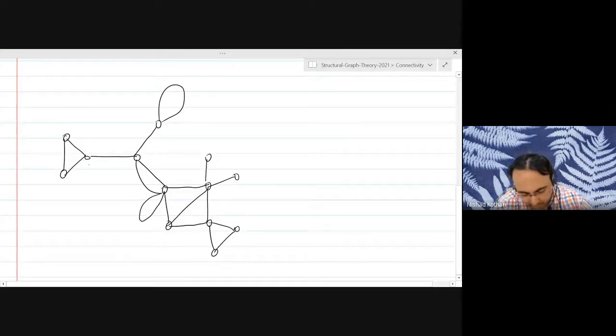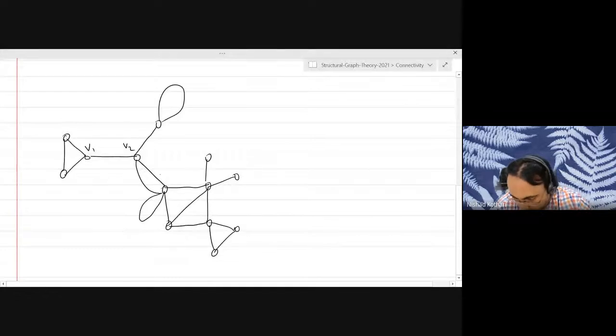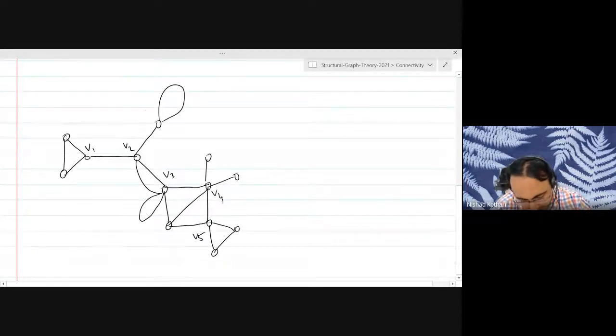So we had marked six separating vertices, V1, V2, V3, V4, V5, and the last one, V6, which is a separating vertex but not a cut vertex. Just to remind you from that example.